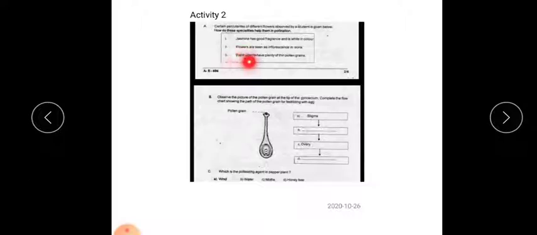C sub-question: paddy plants have plenty of thin pollen grains. We know the speciality of the paddy plant, its pollen grains are light in weight. So you have to write down the peculiarity. B sub-question: observe the picture of the pollen grain at the tip of the gynoecium. Complete the flow chart showing the path of the pollen grain for fertilizing the egg. We know fertilization is the process of fusion of male gamete and female gamete.